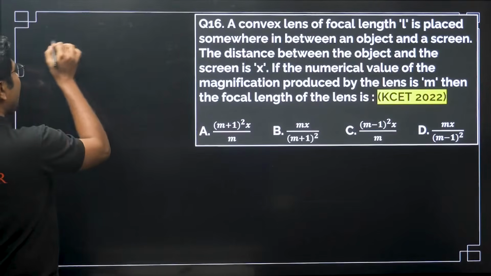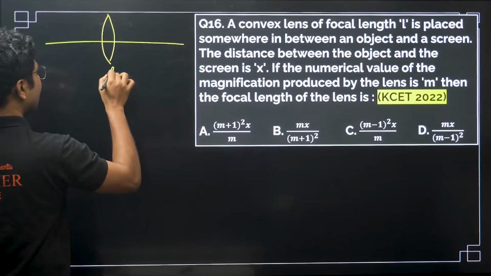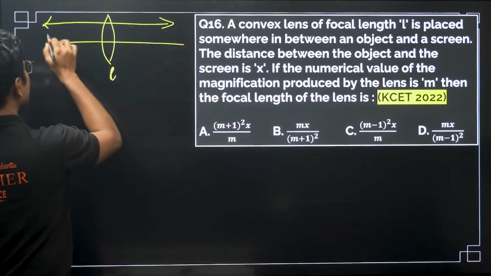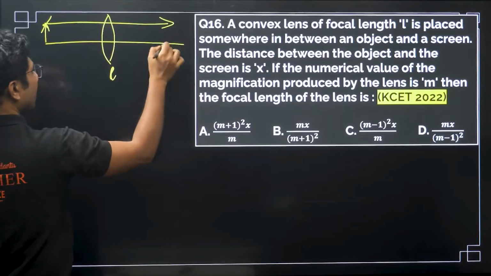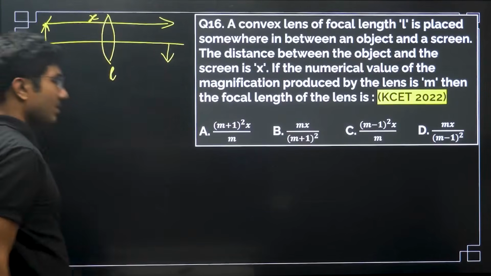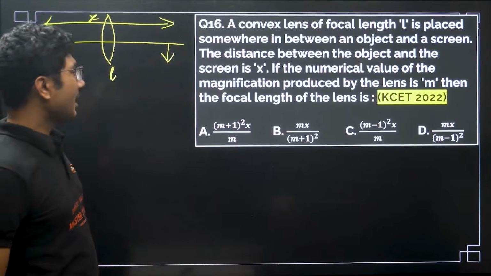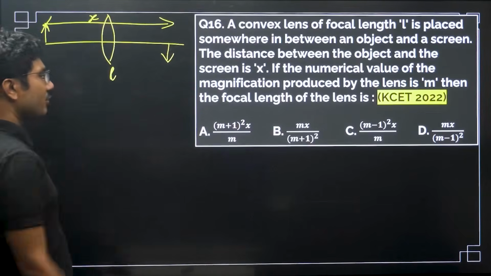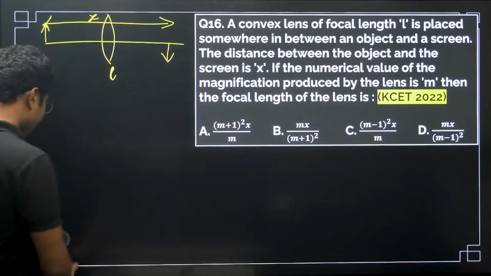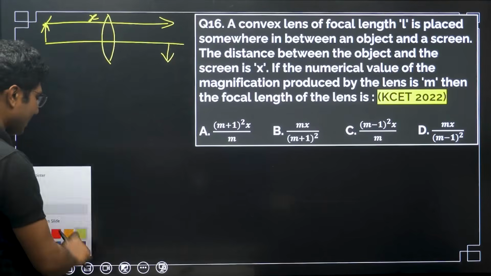Here we have a convex lens, and the distance between the object and the image is x. Magnification is given by m, and you have to calculate the focal length. This L value does not matter; they have just given it for fun.